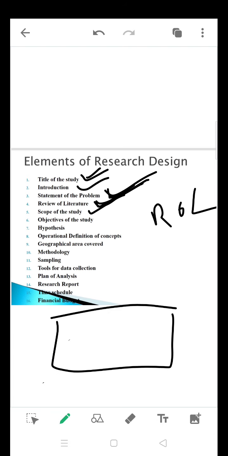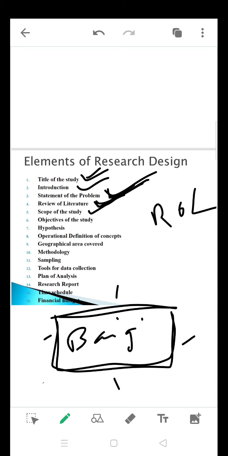Yesterday I quoted an example in your research problem. I'm going to conduct a research on customer satisfaction towards handicraft products in Bangalore. Yes, your boundary is Bangalore. You are going to collect the data only in Bangalore, not anywhere else apart from Bangalore. So the scope of the study is going to be confined to only Bangalore, that too only to the handicraft products, and if you have mentioned any problem in your statement of the problem, towards the design of a handicraft product. Take this example. So your scope is only limited to this particular boundary.